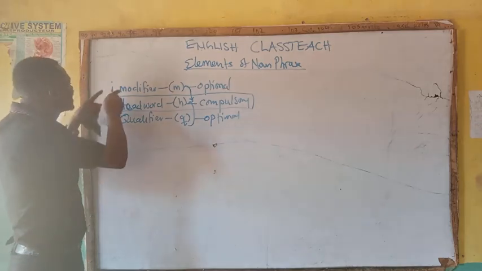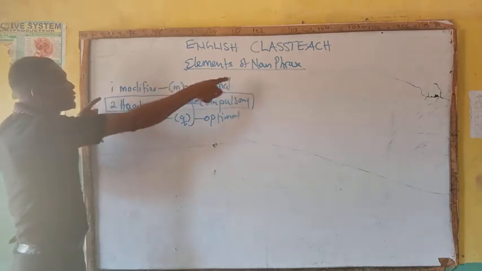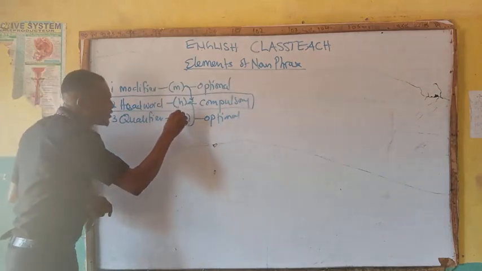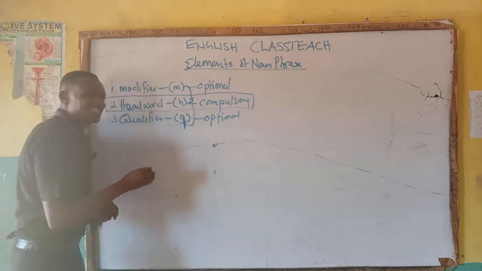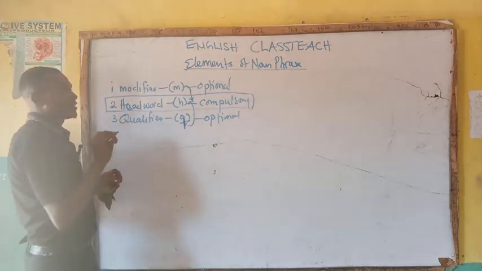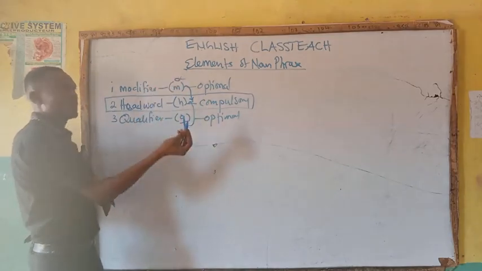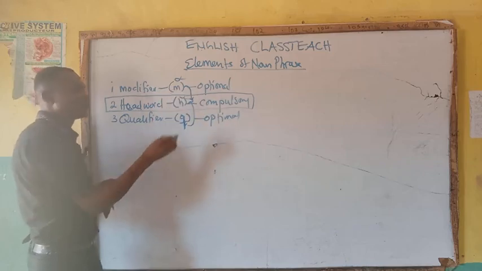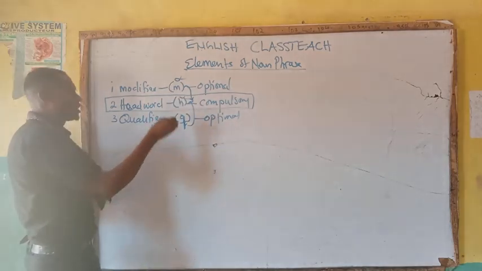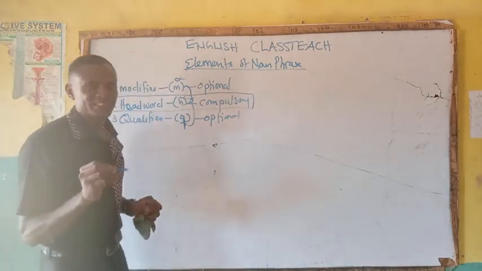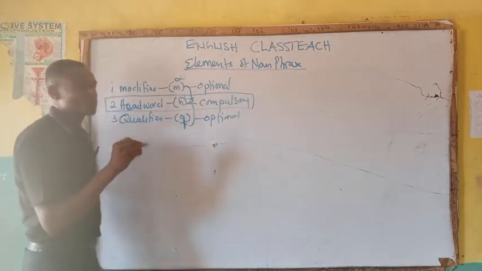Now, the qualifier here also has its own elements, while the remaining ones have none. That is, modifier has no element, likewise head word has no element. But qualifier has its own elements, which is very important to take note of.